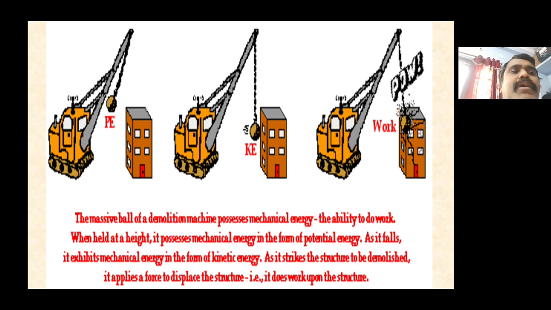The machine can lift the ball, which is potential energy. When the ball falls down, that is kinetic energy. When the ball strikes a wall and the wall is broken, work has been done.